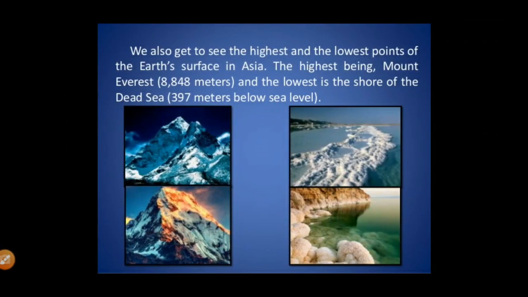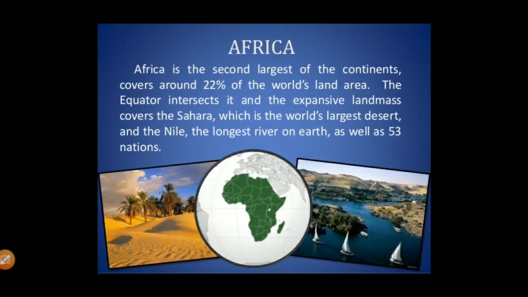We also get to see the highest and lowest points on the earth's surface in Asia only. The highest peak on the earth is Mount Everest. You all know this very common question. Mount Everest is almost 8,848 meters, almost 9 kilometers tall. And the lowest is the shore of the Dead Sea, which is 397 meters below sea level. Both the top and the bottom are available in Asia only. So that's why we should be proud of being Asian.